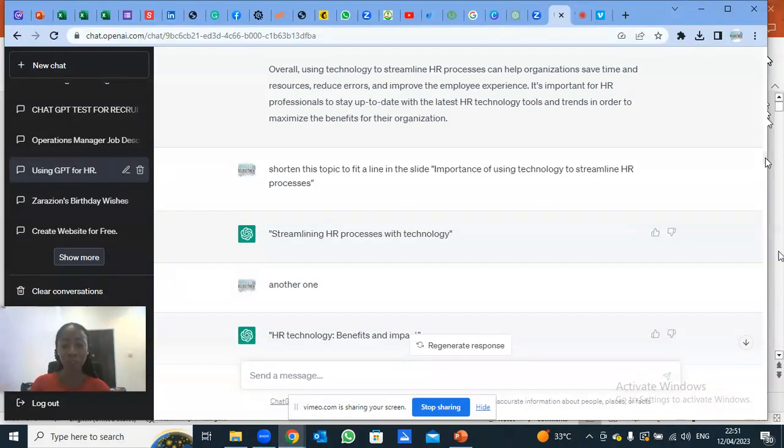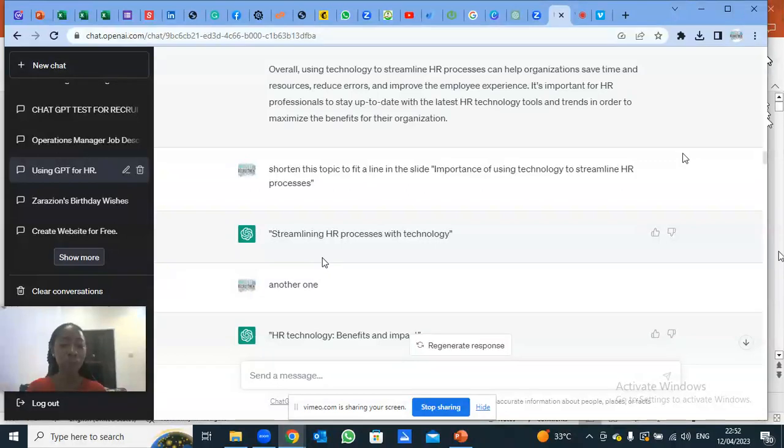So the next one is importance of using technology to streamline HR processes. So what was the problem I had here? This is one of the subtopics that GPT gave me. Now, the template I was using would not permit me to use this long subtopic.